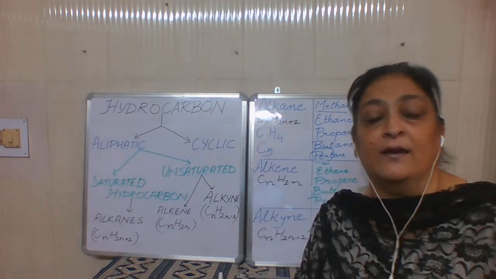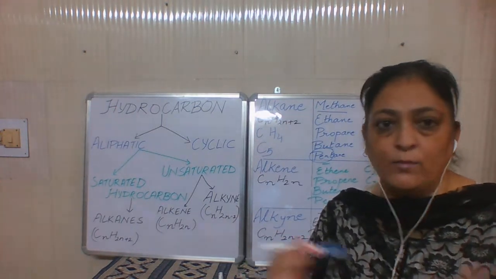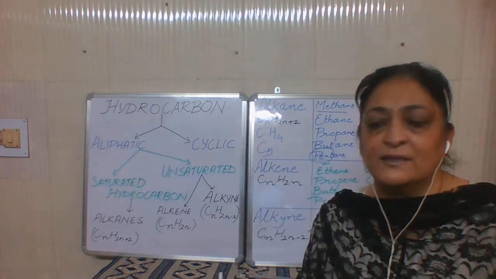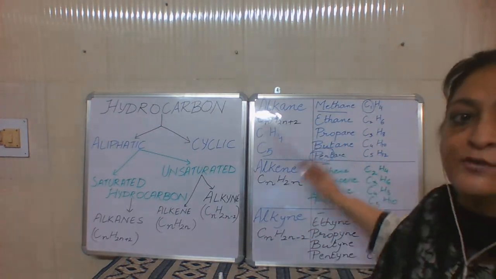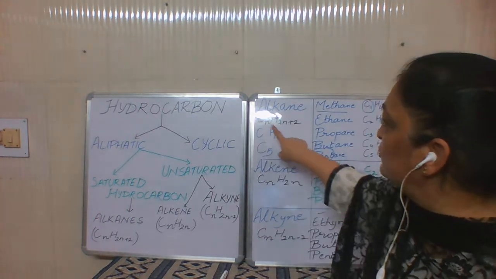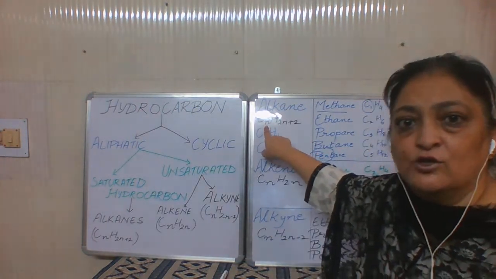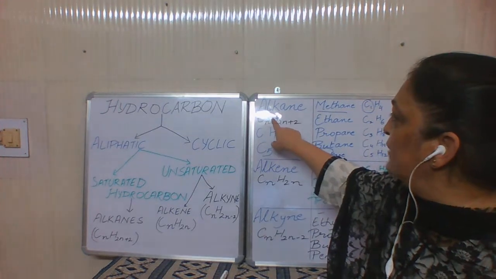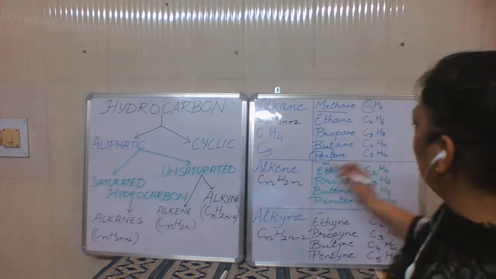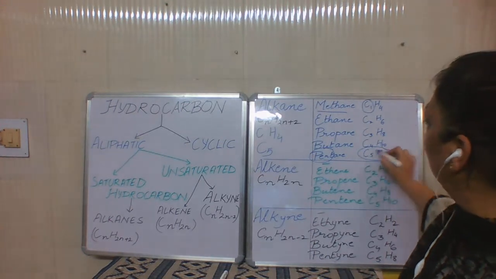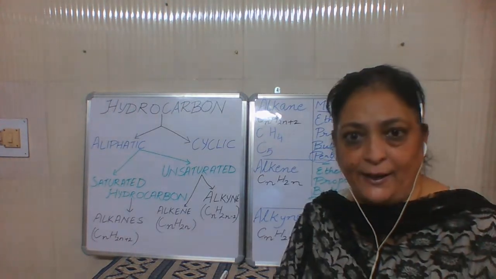Now it is ane. Ane means all bonds are single. So if all bonds are single, then we have to follow the formula CnH2n+2. If you substitute the value n=5, it becomes C5H, 2 5s are 10, plus 2, so it becomes C5H12. So this is the formula of pentane.